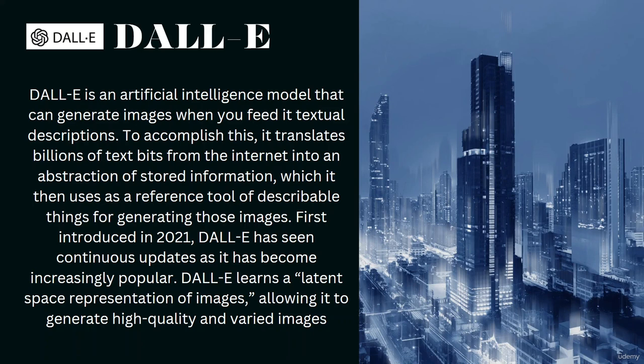If I want to generate the same kind of image, I can go to DALL-E and type that I want an image with a lot of skyscrapers in the evening. It kind of looks like that, my image.